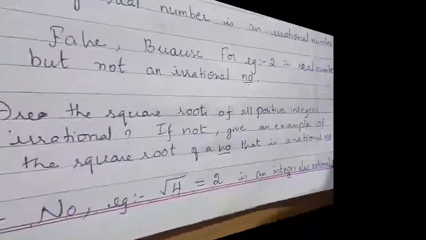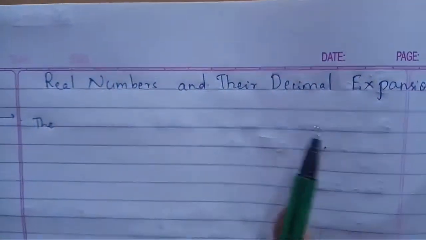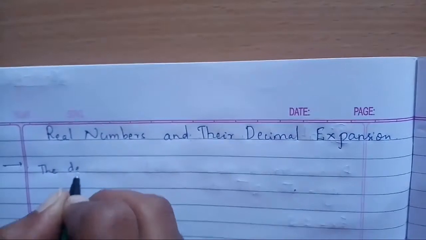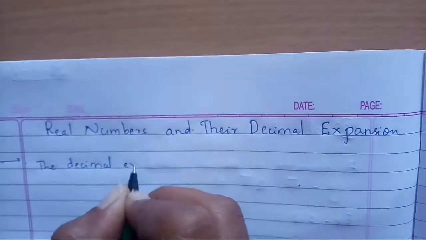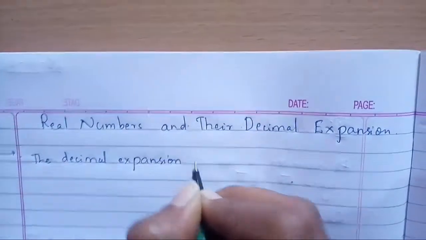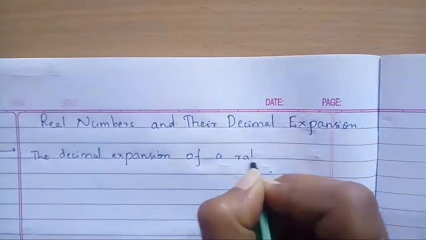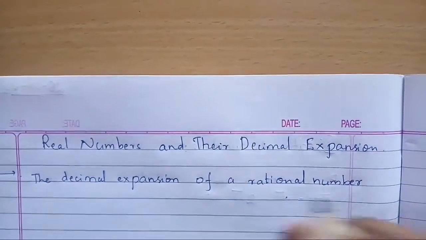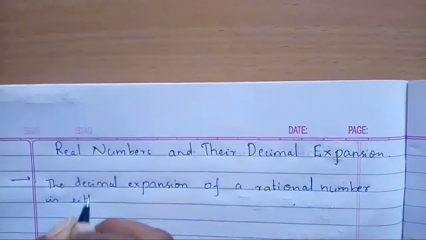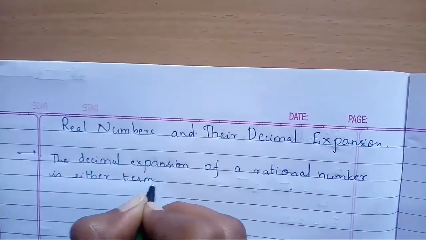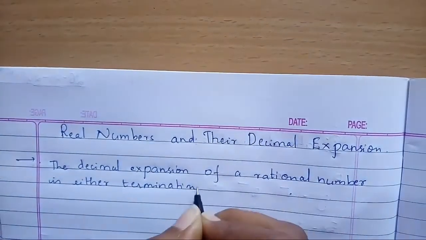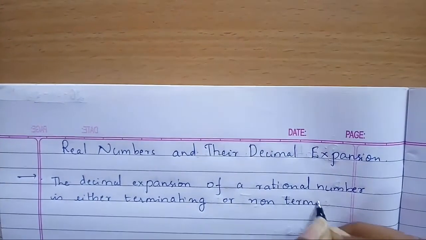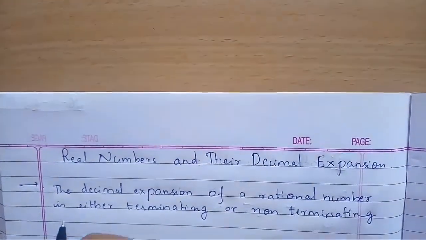Okay. Real numbers and their decimal expansion. First point, the decimal expansion of a rational number is either terminating or non-terminating recurring.